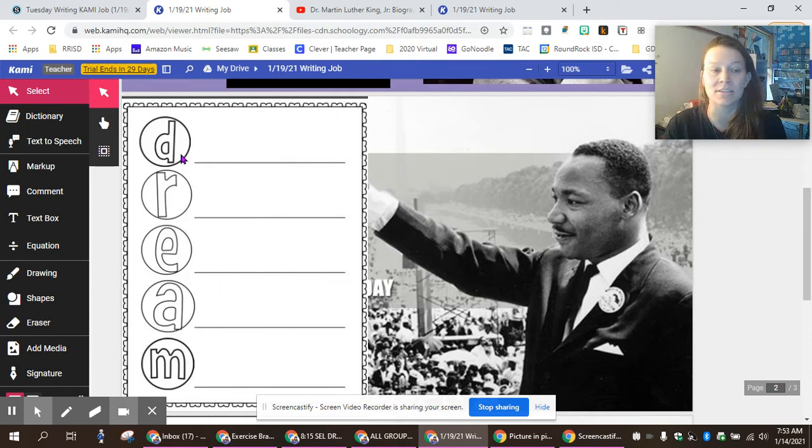And about his message that we've learned today. So I don't have to go in order when I'm doing an acrostic poem. I can kind of skip around when I have an idea. So if I'm just thinking of him, you know what? Martin Luther King Jr. is his name.